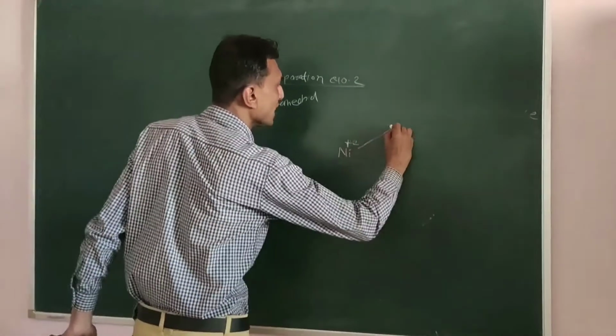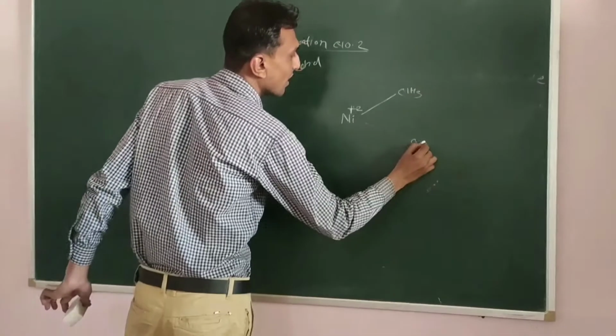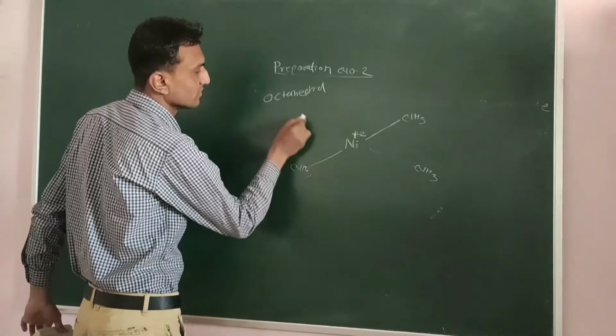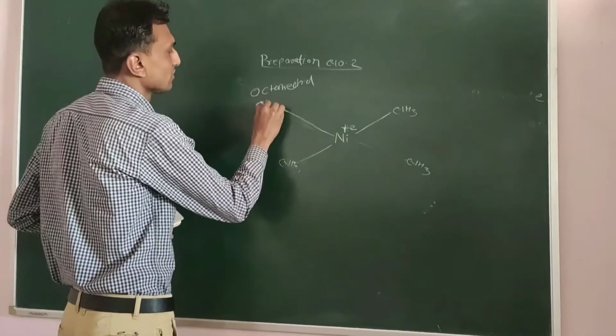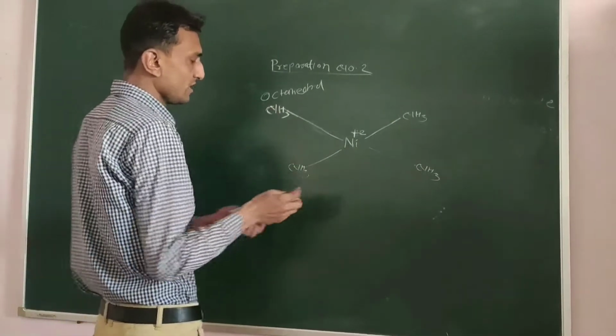And 6 ammonia ligands are surrounding this central metal ion. 4 ligands are in the plane.